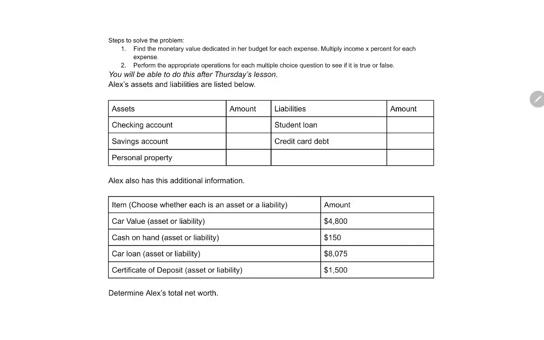All right, if you look here at your homework, one thing I forgot to do was I forgot to write in how much each of these were worth. So we're going to go through and I'm going to tell you that now. Our checking account is worth, we'll say $8,000. Our savings account is going to be worth $20,000.